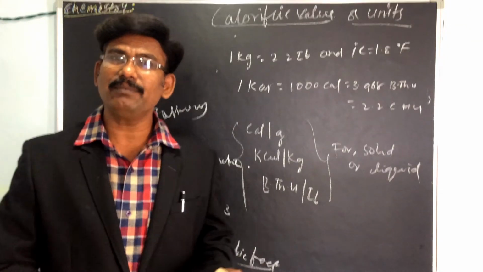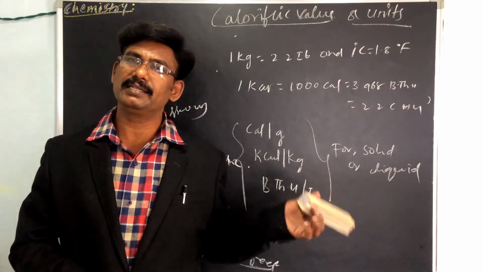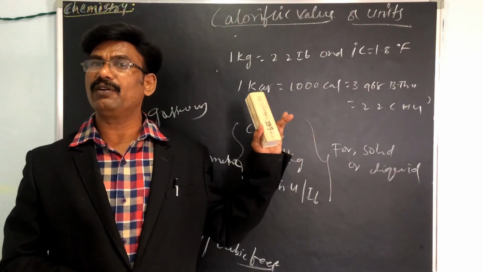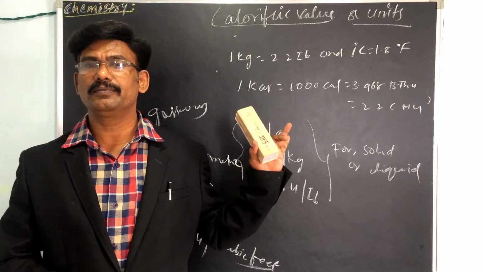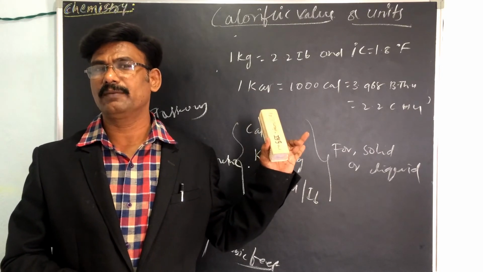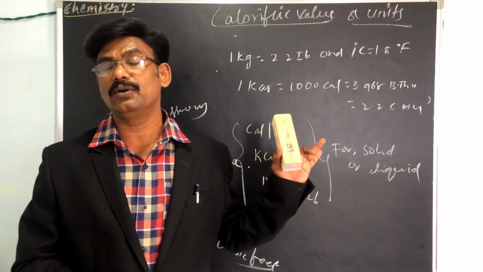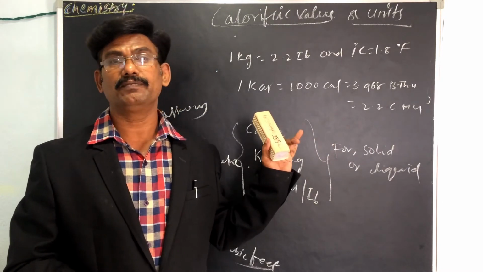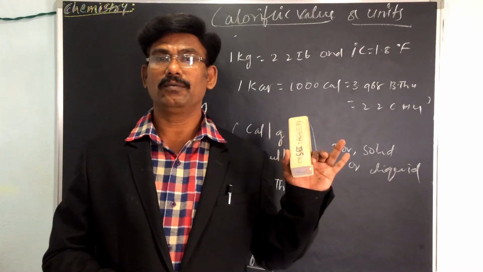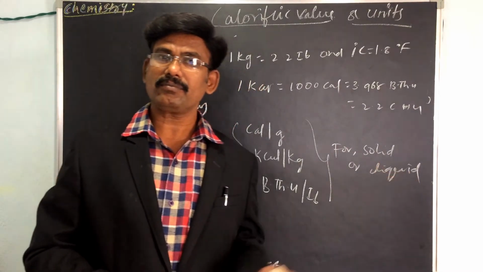And what is the relation between the various units? We have already discussed it. Once again listen: 1 kilocalorie per gram is equal to 1.8 BTU per lb. Or 1 kilocalorie per meter cube is equal to 0.1077 BTU per FT cube. That is what we have to write and express.